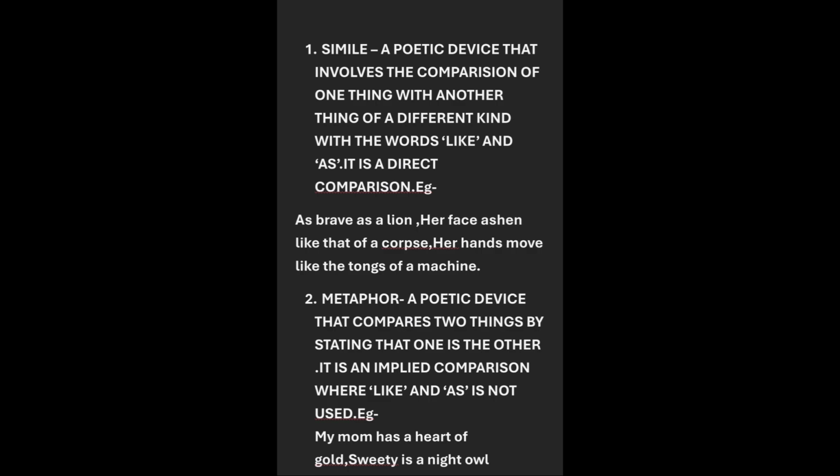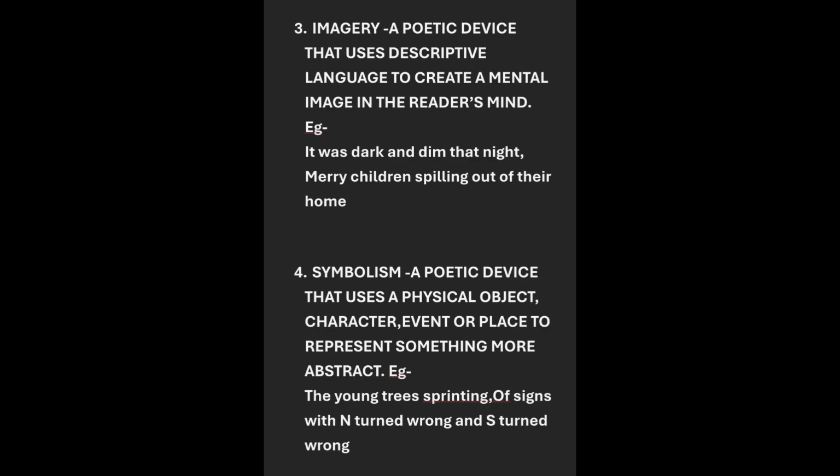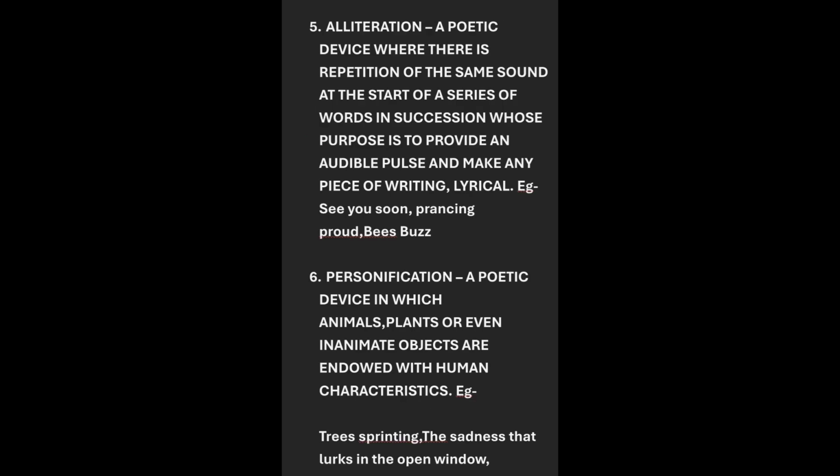Second poetic device is metaphor, where also there is comparison, but without the use of like or as. Next poetic device is imagery, a poetic device where certain words are used to create a mental image in our mind. For example, merry children spilling out of their homes. The moment we read this, we can see children, we can imagine children coming out. Next is symbolism. There also we find that physical objects are used. For example, young tree sprinting.